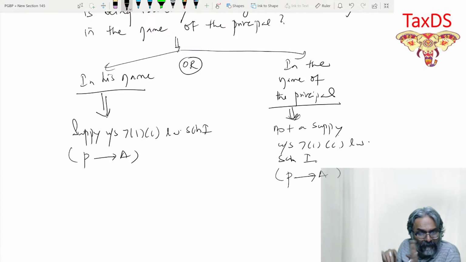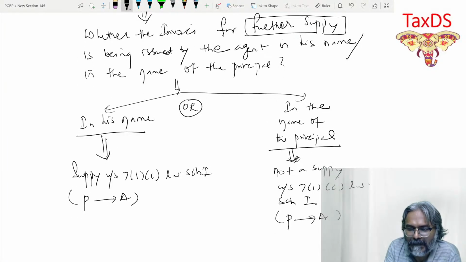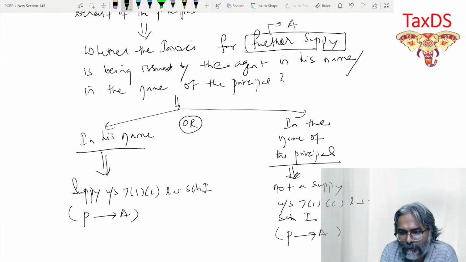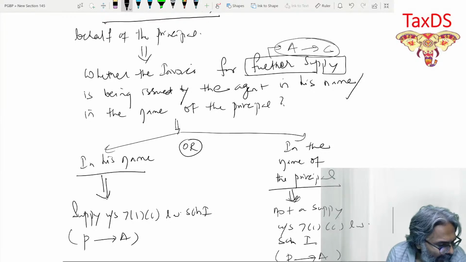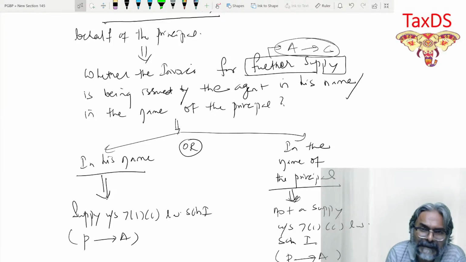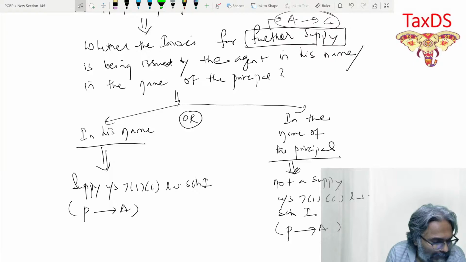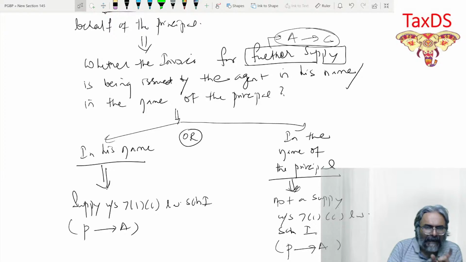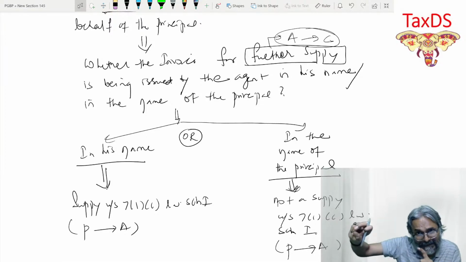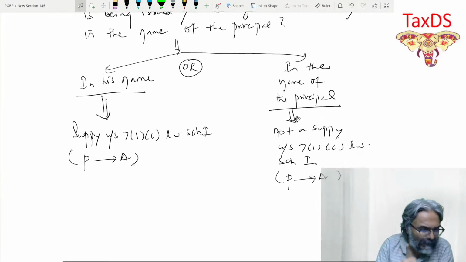I hope that all of you are clear with this one. So this further supply is to test what? The further supply is from whom? From agent to customer. That further supply is between whom? From agent to customer, students. I hope all of you are clear with this particular proposition. Is that clear to all of you, students? Don't get confused, otherwise this becomes very risky for all of you. Therefore, the supply from agent to customer is the test for the previous supply between principal and agent.